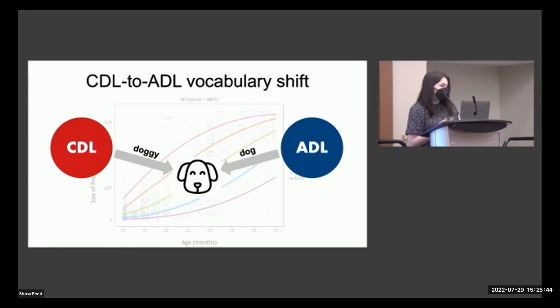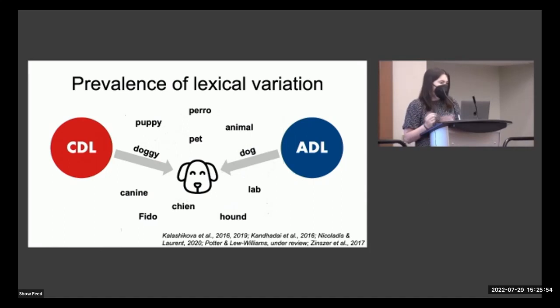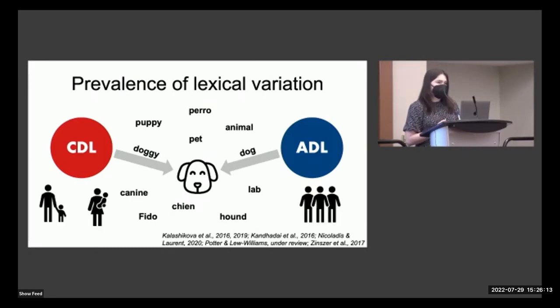These results also highlight the value of studying how words are used in context and how word use changes over development, rather than only seeking to capture when a word is first understood or first produced. Finally, I want to conclude with the recognition that the lexical variants of CDL and ADL registers are just one example of socially meaningful variation in children's everyday language environments. Variation also appears across languages, dialects, and different types of register, so this is motivation to consider that children's lexical knowledge isn't just incrementing on its own, but is instead building around and together with their social knowledge.